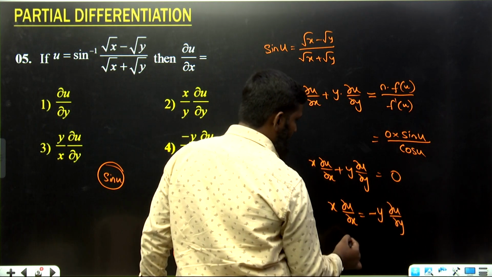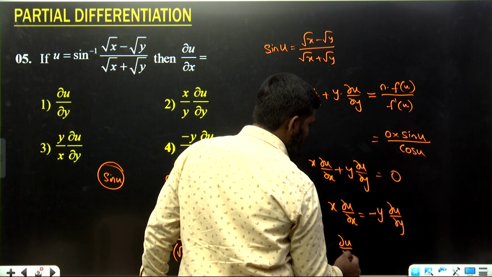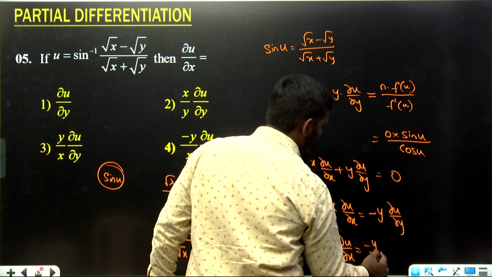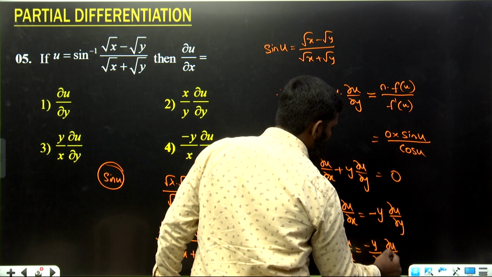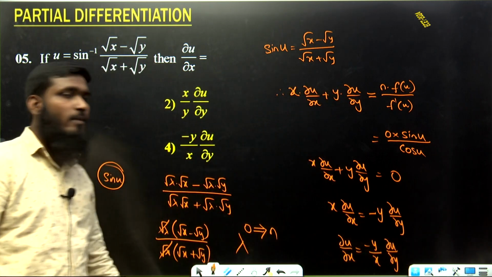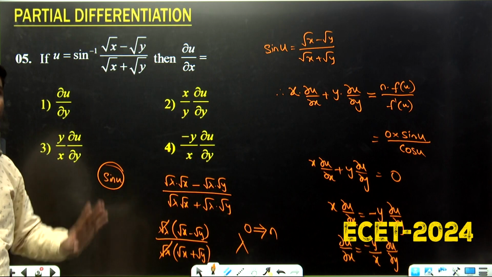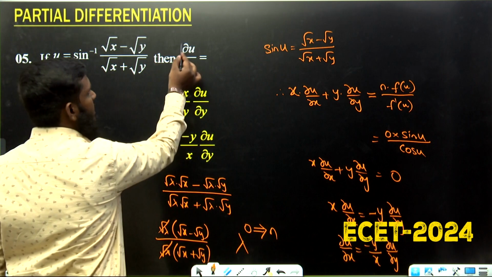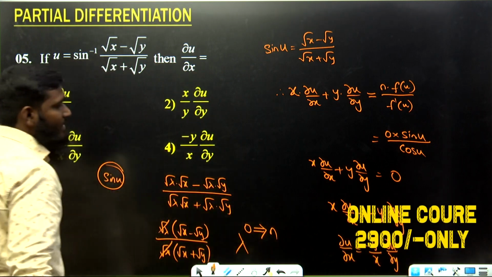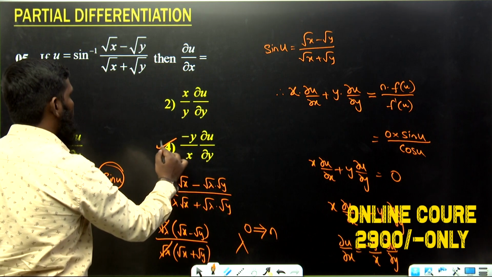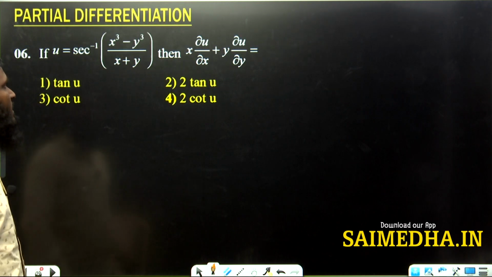Okay. Then x we are sending over here. Finally, what we are getting as the answer? ∂u/∂x = -(y/x) ∂u/∂y. That is the ∂u/∂x value. So over here also, only the ∂u/∂x value, meaning -(y/x) ∂u/∂y, means the fourth option is correct. Now let us go with the next question.